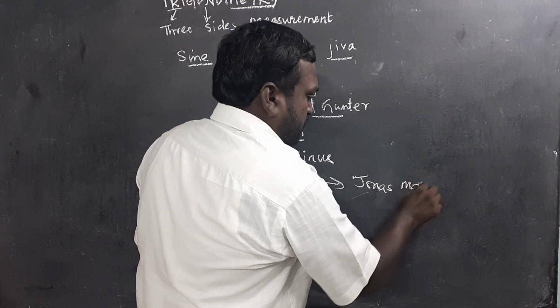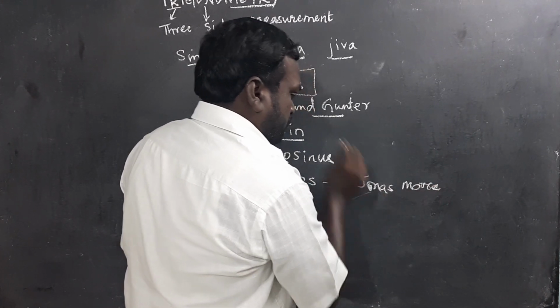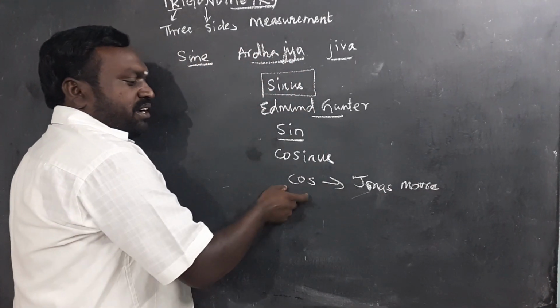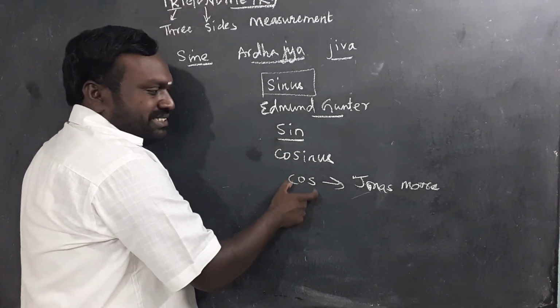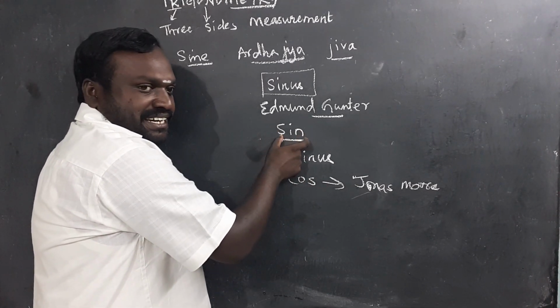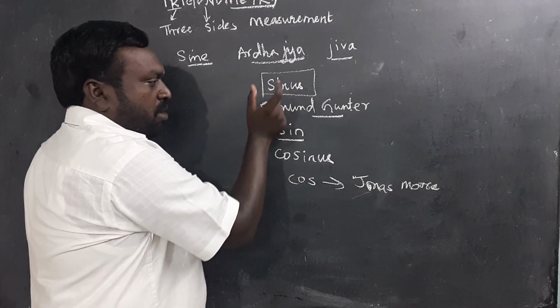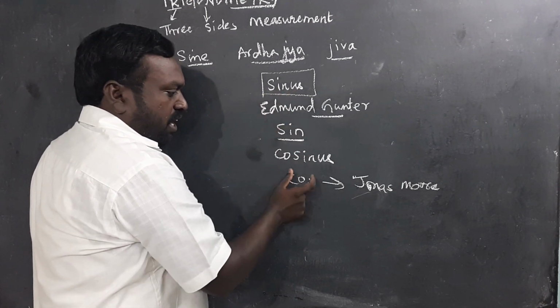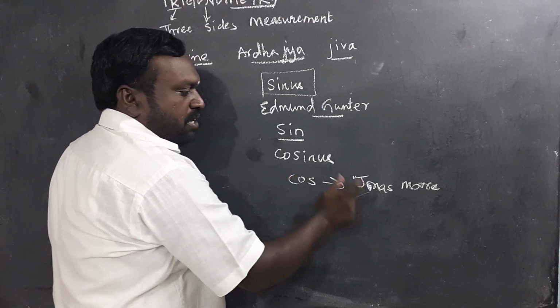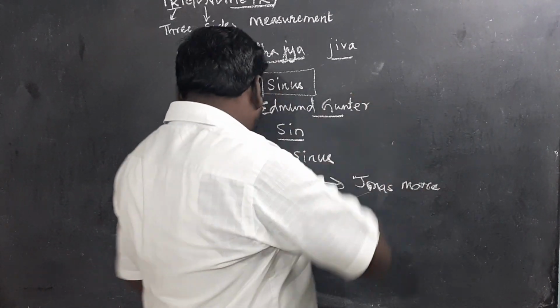Sinus was abbreviated as sine by Edmund Gunther, and cos by Jonas Moore.